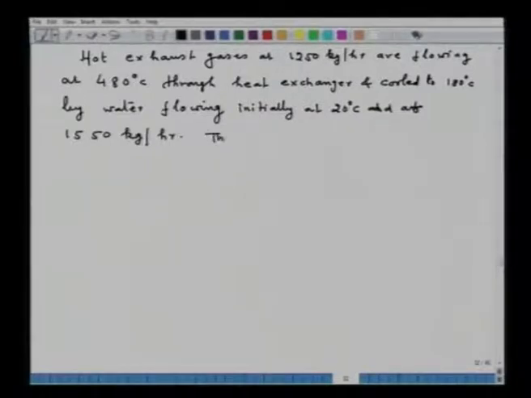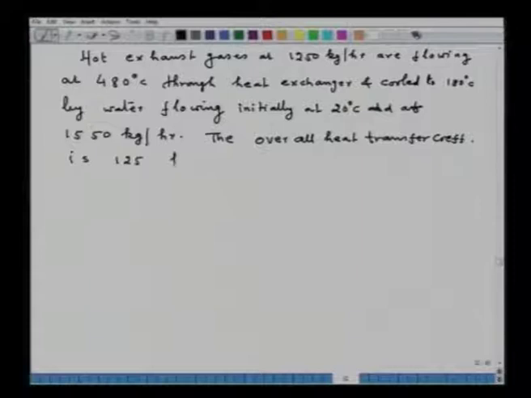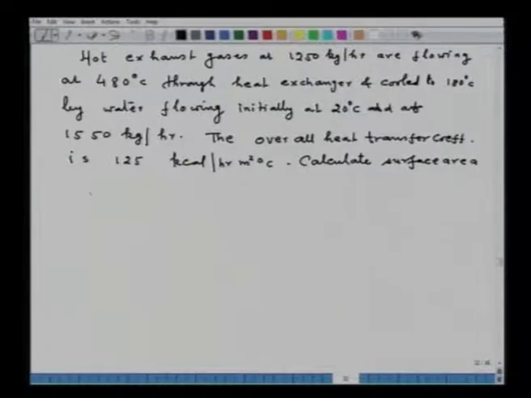The overall heat transfer coefficient is 125 kilocalorie per hour meter square degree Celsius. Calculate the surface area required under two conditions.